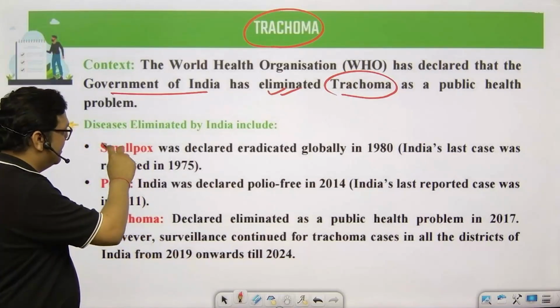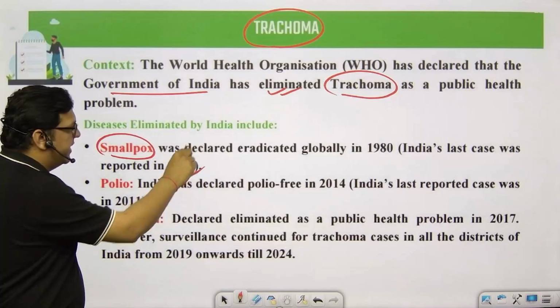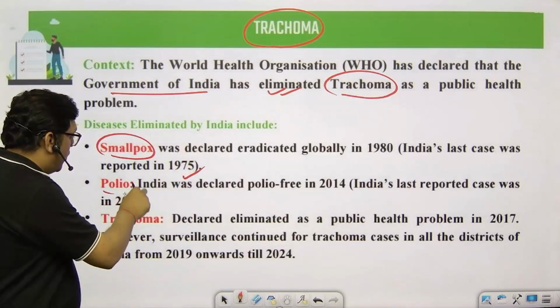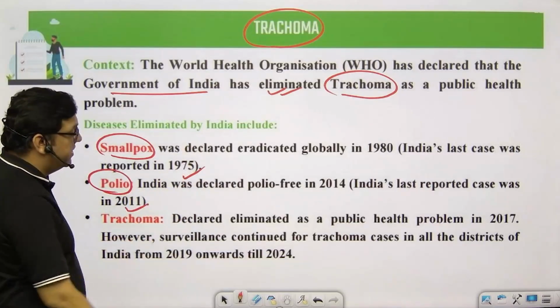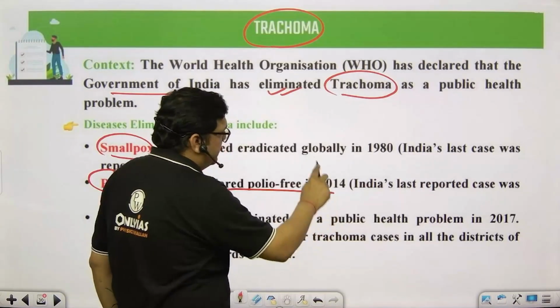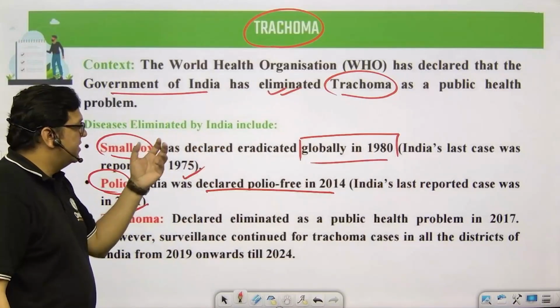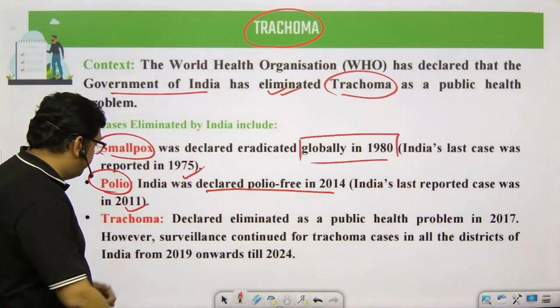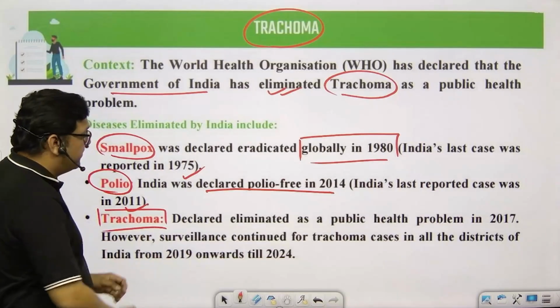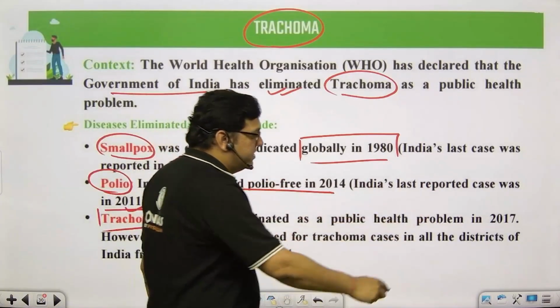So you see, the other disease where India has been declared free is smallpox, that was in 1975. Polio, the last case was seen in 2011, and in 2014 we were declared polio free. Similarly, globally, in 1980 smallpox was declared eradicated, and the last case was seen in 1975. Now the next name is trachoma, and India was declared eliminated from such a problem in 2017.